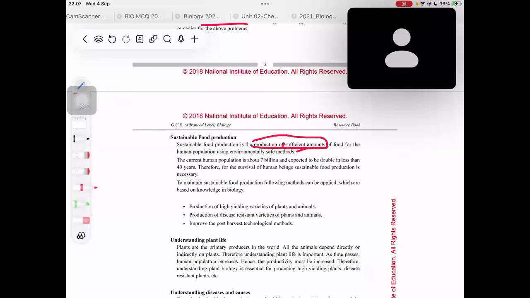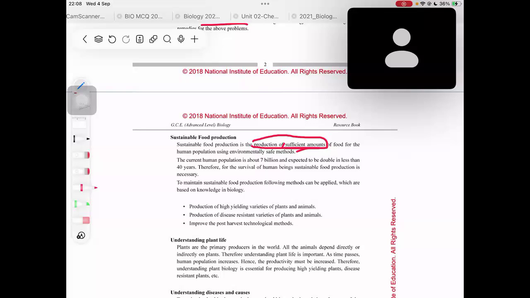Most of the time people nowadays are using genetically modified crops, which have a lot of disadvantages. Very few people use organic foods, but sustainable food production actually means the usage of organic food, because organic foods are environmentally safe. Genetically modified crops are not environmentally safe.